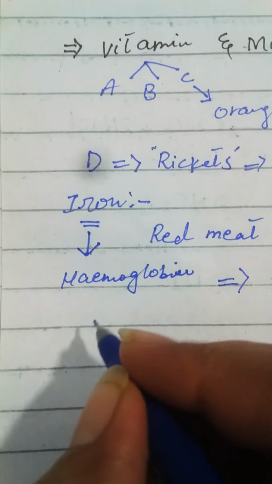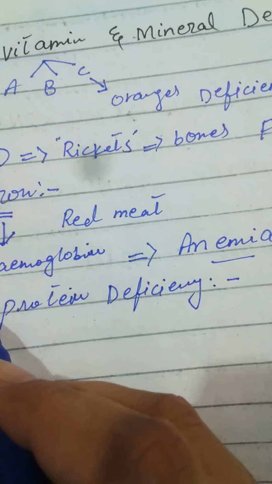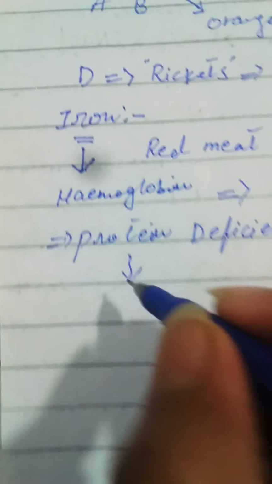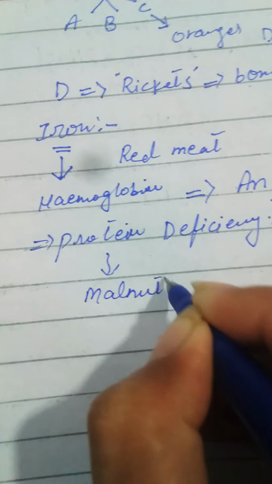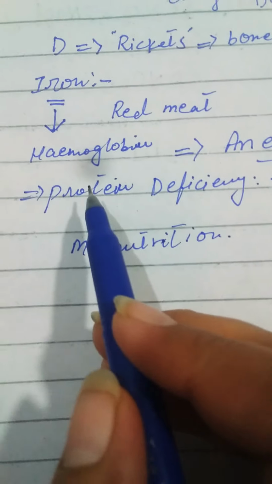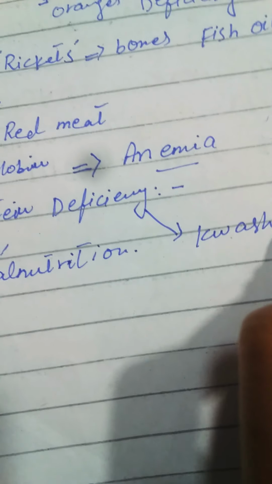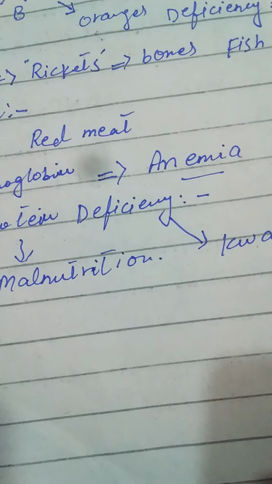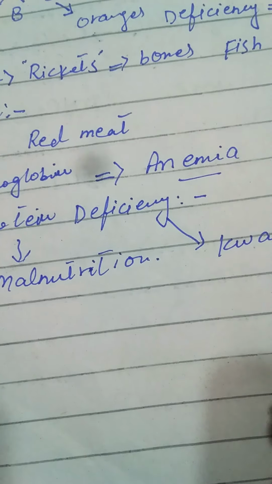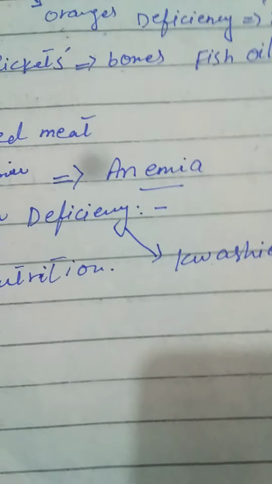Next we have protein deficiency. What are the effects of protein deficiency? The lack of protein is mostly due to malnutrition, in which the main disease is kwashiorkor. Kwashiorkor is a disease that occurs in young babies, and it is caused when babies are forced onto carbohydrates and do not get their mother's milk early.